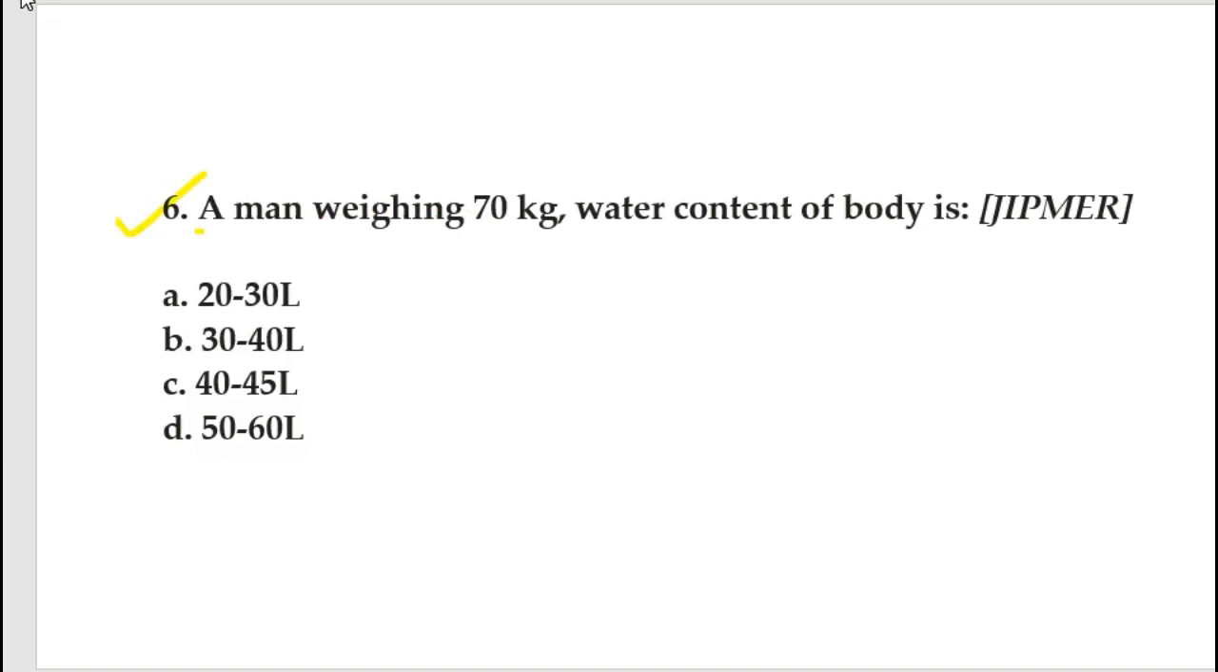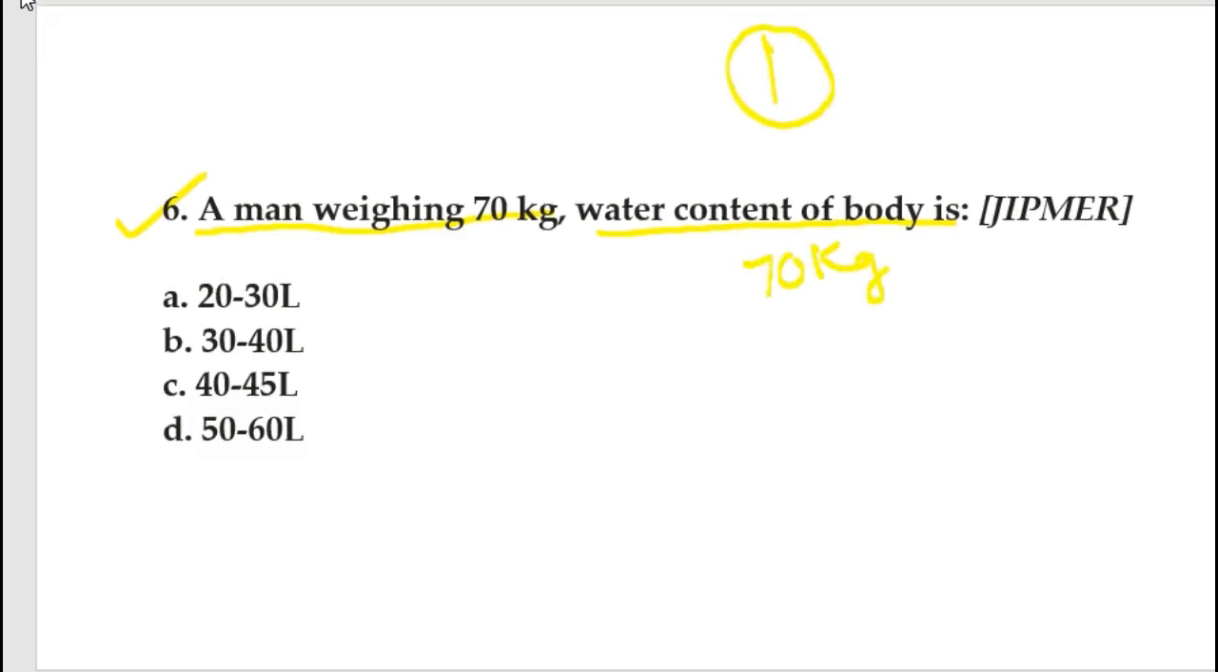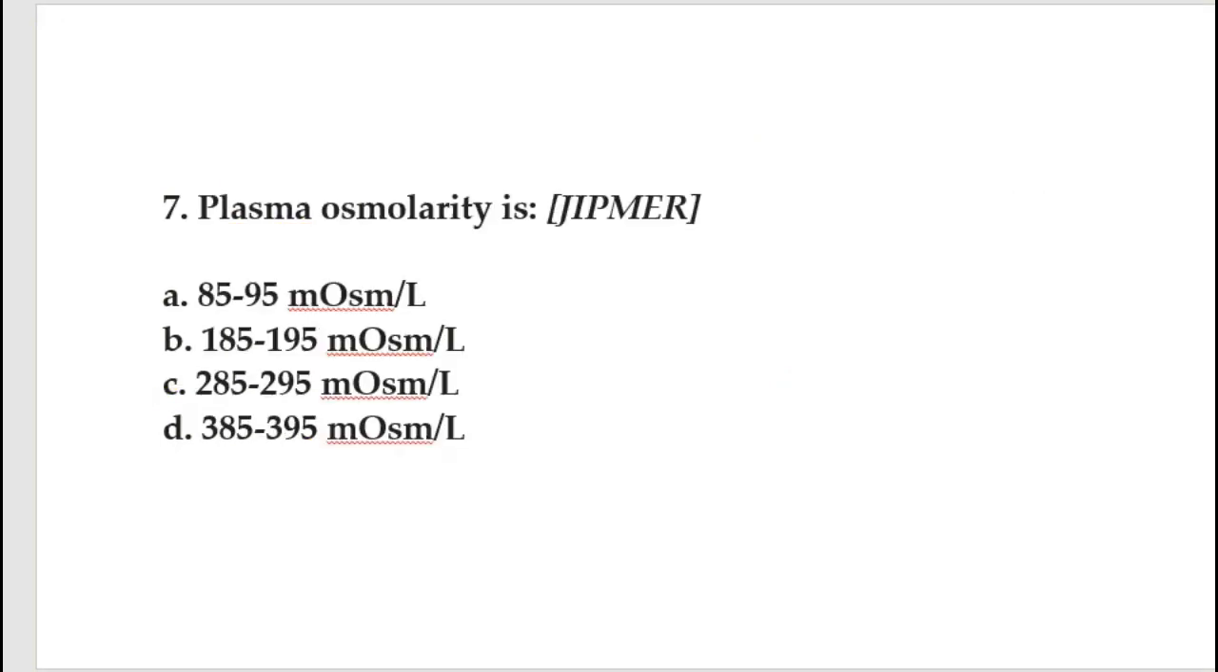So our next question is: a man weighing 70 kg, water content of the body is. We took this example in our first video, where the 70 kg man has 42 liters of total water content. So the option will be C, 40 to 45 liters. It is a direct knowledge based question. Plasma osmolarity will be 285 to 295 milliosmol per liter, which was asked in JIPMER.